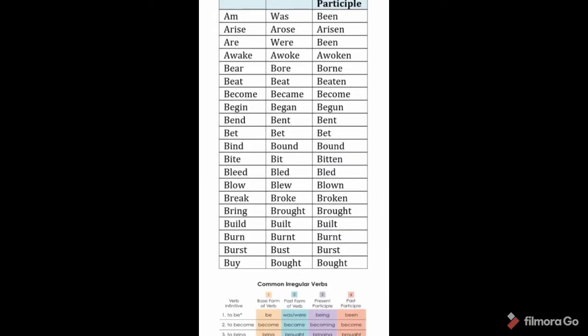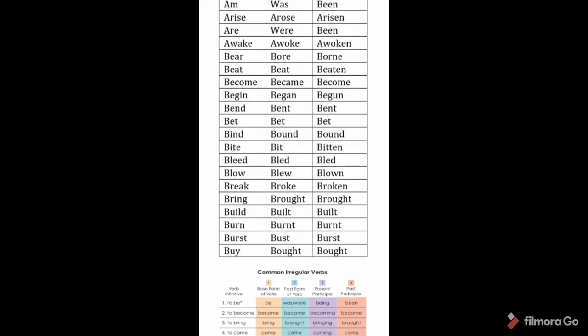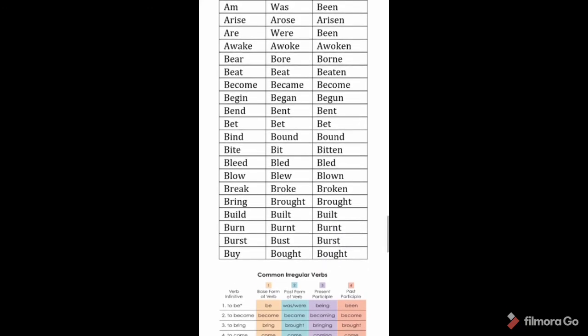Now we come to three forms of the verb. Here I have given some verbs with their past and past participle, which are also called second and third form of the verb. For example, be, first form is am, the second form is was, and the past participle is been. Similarly, arise, arose, arisen, it is also an irregular verb.